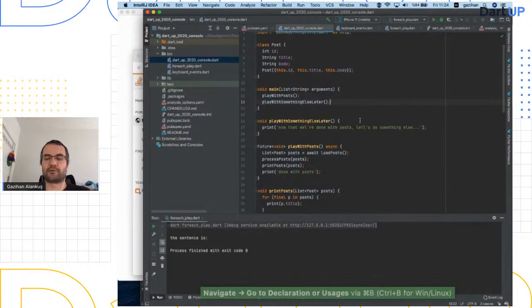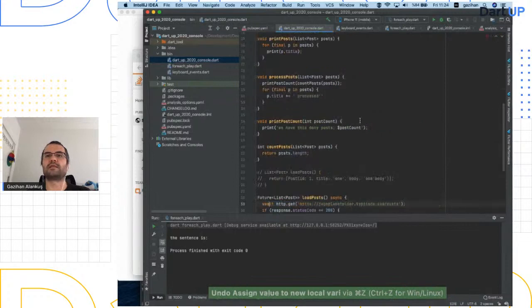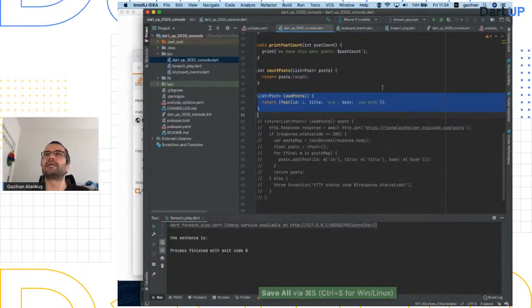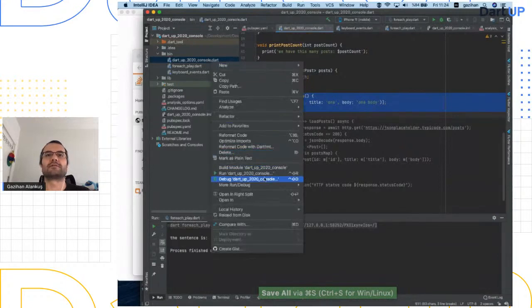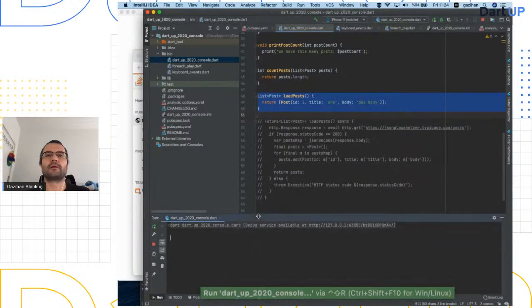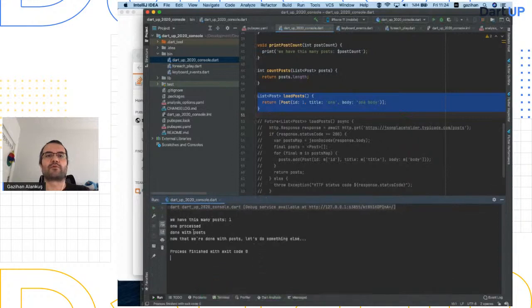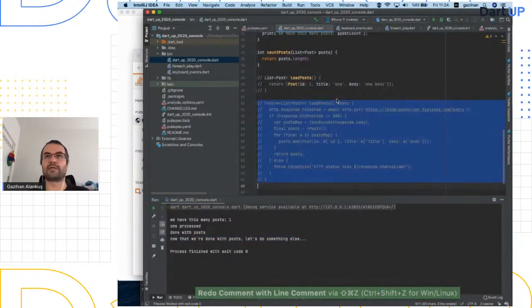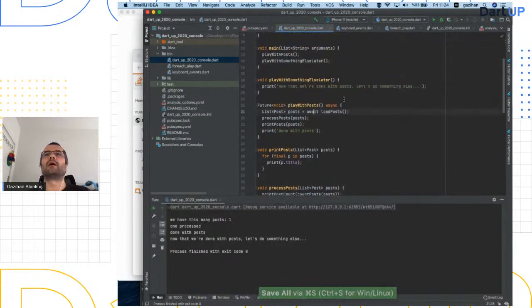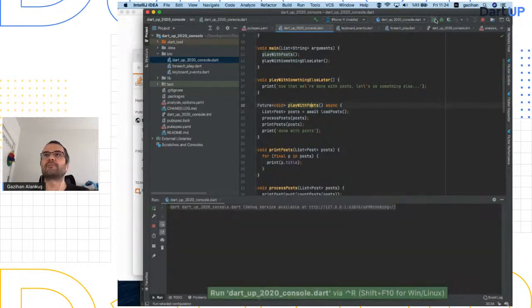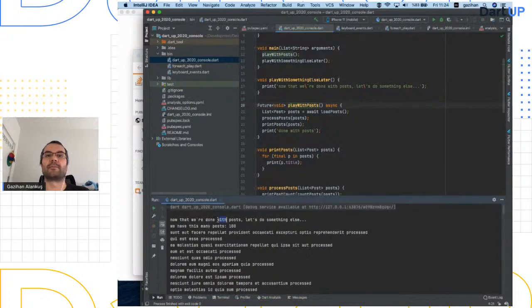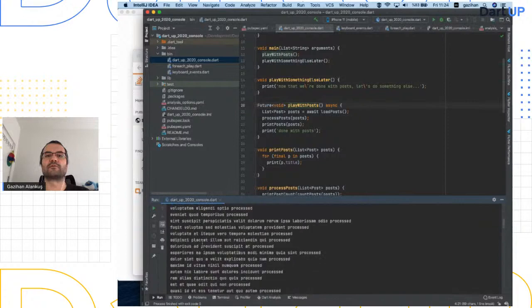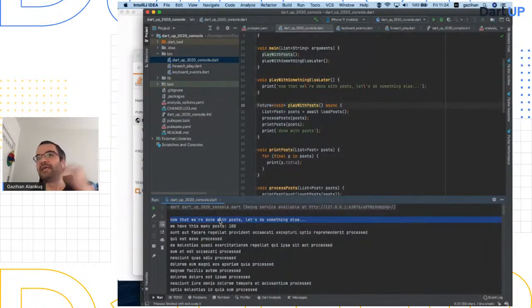But this is here. So let me run the first version, and then let's see the last version. So I will run this. We have this many posts, one process done with posts. Now that we're done with posts, let's do something else, I say. Okay, after I did all that I showed you, what's the problem here? Play with posts is async. I'm not awaiting that. And let's see what's going to happen with that. It immediately says, now that we're done with them, let's do something else. And then it downloads the other posts from the internet. So this was supposed to happen at the end, not at the beginning.